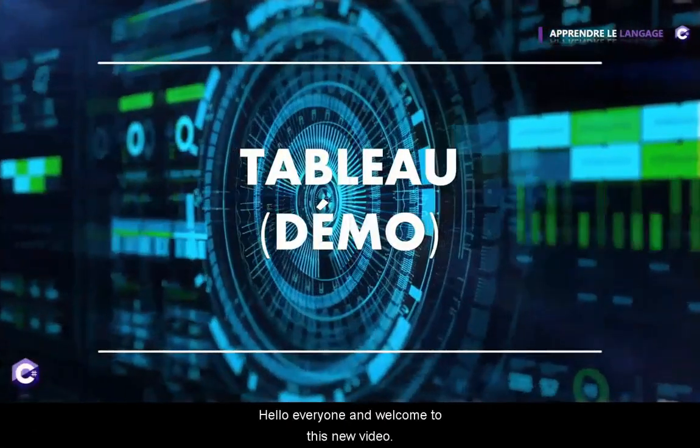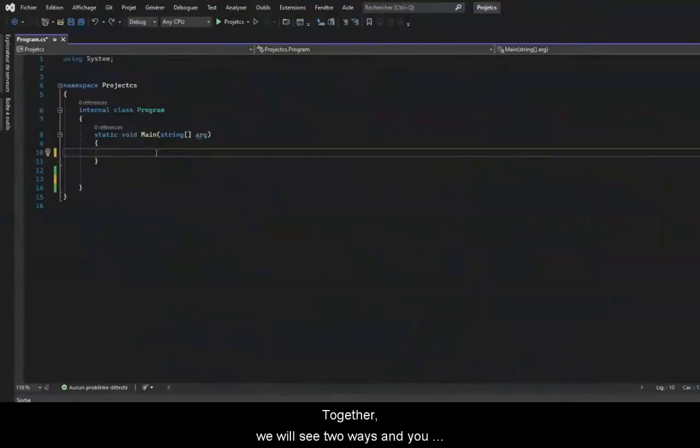Hello everyone and welcome to this new video. We are now on Visual Studio to put into practice the notions seen in the previous video. To create an array is very simple. Together we will see two ways and you can also consult the Microsoft documentation to see the others. So we will go to the next row, then show the data type we want to store in our array. Here I will store first names, so strings.